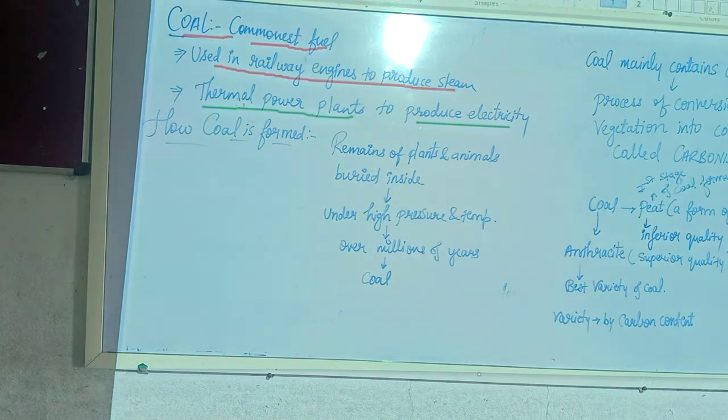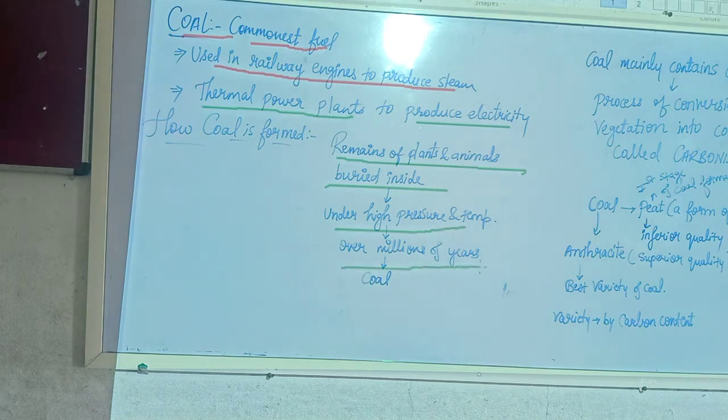Now, as we talked earlier, coal is formed by the remains of plants and animals that are buried inside under high pressure and temperature over millions of years. It is actually the process by which fossils are made. Fossil means what? Coal also. So it's almost similar to that. The remains of plants and animals buried under high pressure and temperature over millions of years result in the formation of fossil fuels, and in that category we have coal. I hope you are getting this one.